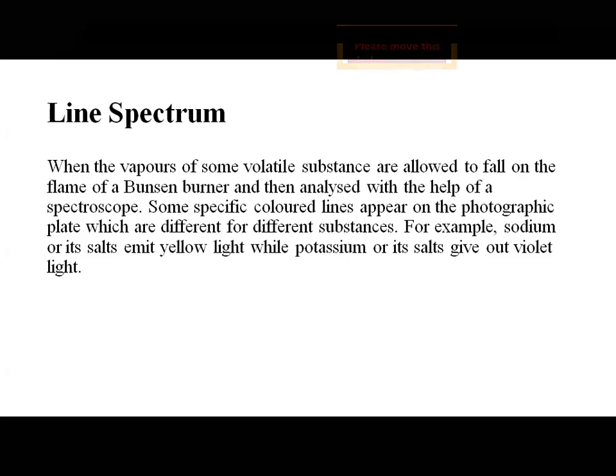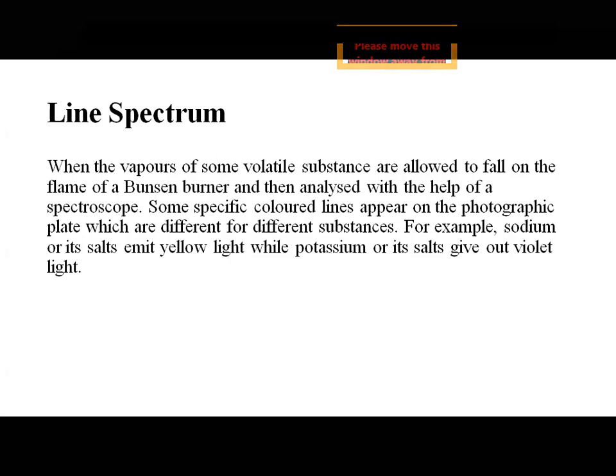Then what is line spectrum? When the vapors of some volatile substance are allowed to fall on a flame or Bunsen burner and then analyzed with the help of a spectroscope, some specific colored lines appear on the photographic plate, which are different for different substances. For example, sodium or its salts emit yellow light, while potassium or its salts give violet light.